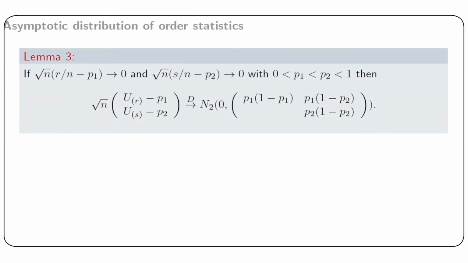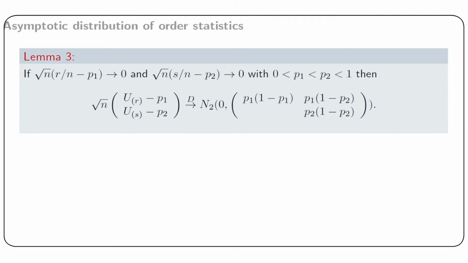Next, consider our third lemma. If square root of n multiplied by r by n minus p1 tends to 0 and square root of n multiplied by s by n minus p2 tends to 0, with 0 less than p1 less than p2 less than 1, then the joint asymptotic distribution of u ordered r and u ordered s is bivariate normal with mean vector 0 and dispersion matrix with elements p1 into 1 minus p1 and p1 into 1 minus p2 in the first row, and in the second row the elements are p1 into 1 minus p2 and p2 into 1 minus p2.